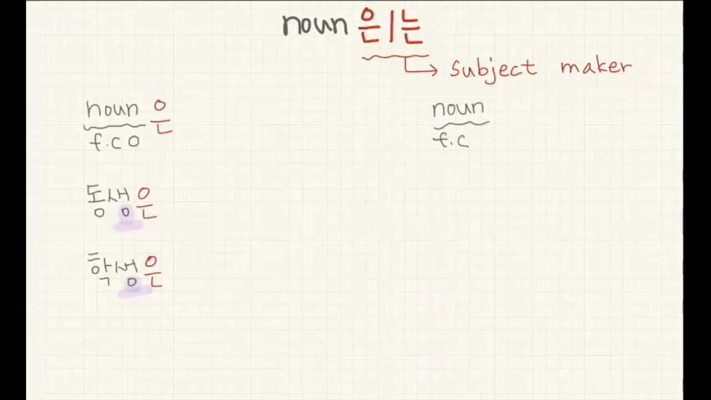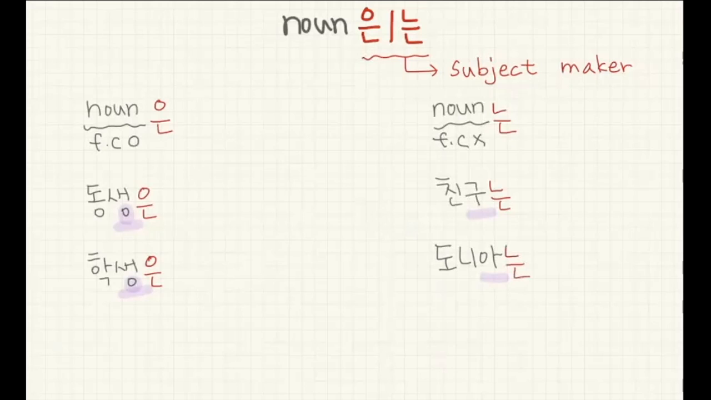Some nouns without a final consonant, you should attach 는. So, 친구. Last letter doesn't have a final consonant. So, 친구는. And Dunia, our classmate's name. Dunia doesn't have a final consonant here. So, Dunia는.